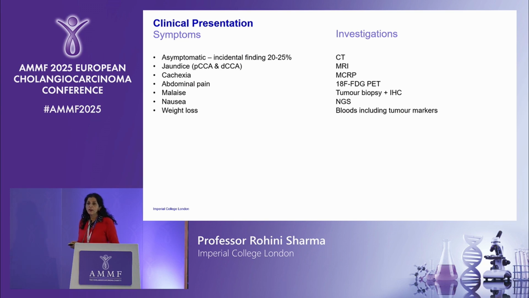In terms of clinical presentation, the majority of patients present asymptomatic. Otherwise, people that have the peripheral or the distal will present with jaundice, cachexia, abdominal pain, malaise, nausea, and weight loss are common. Investigations to diagnose cholangiocarcinoma include CT, MRI, MRCP, FDG PET, which I'm sure the surgeons will talk about, tumour biopsy, and next-generation sequencing is becoming more and more important.